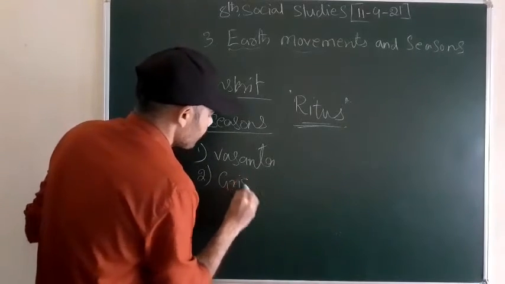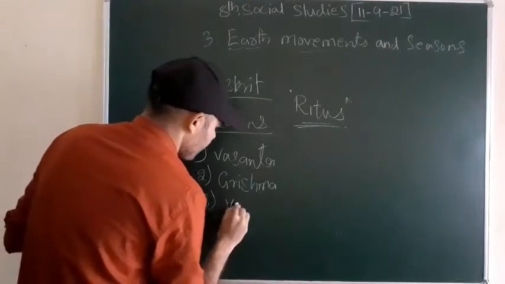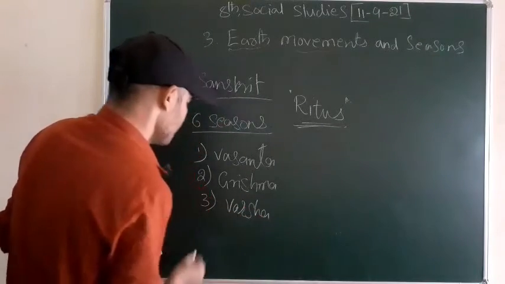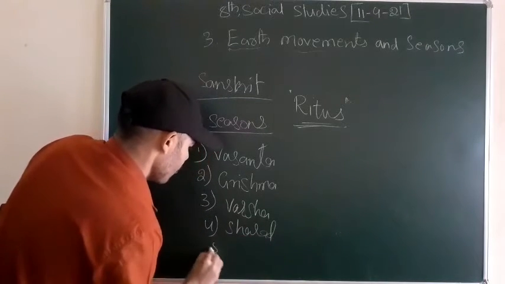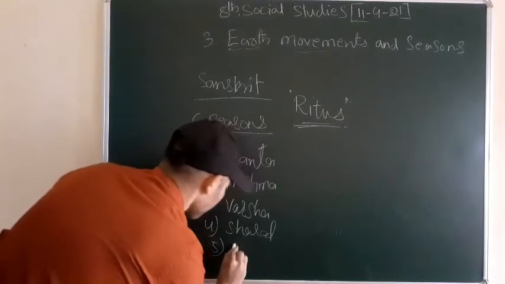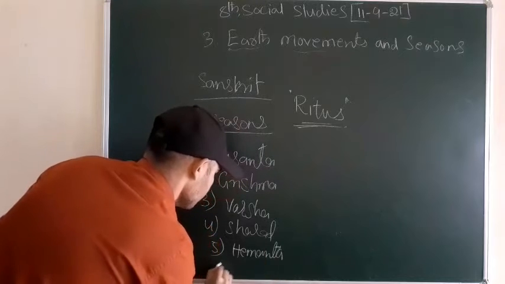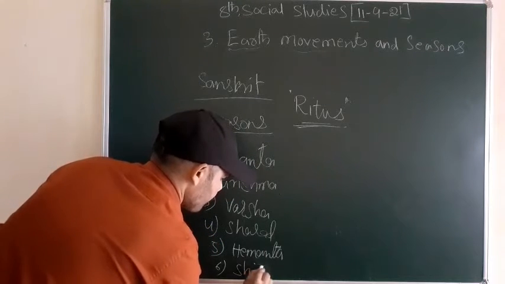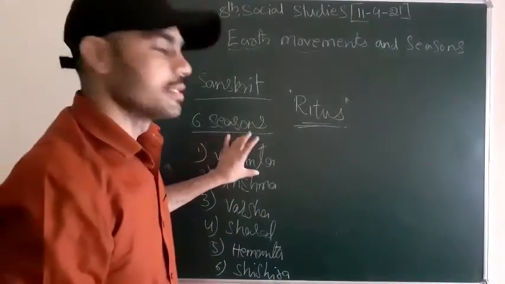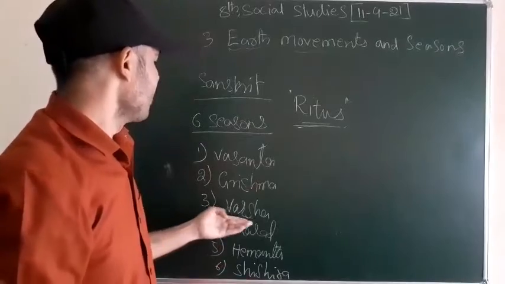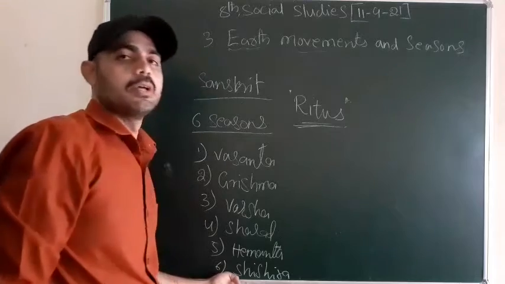Second one, Grishma. Third one, Varsha. Fourth one, Sharad. Fifth one, Hemant. And sixth one, Shishira. What was the first one, Nana? Vasanta. Second one, Grishma. Third one, Varsha. Fourth one, Sharad. Fifth one, Hemant. And sixth one, Shishira. Right?